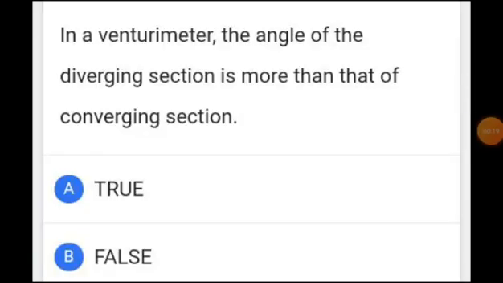This is our today's question, which is from fluid mechanics topic. And this is one of the interesting and easiest questions. First of all, I will explain to you what actually the question is. In a venturi meter, the angle of the diverging section is more than that of the converging section. Is it true or false? We have to say a suitable answer for this.